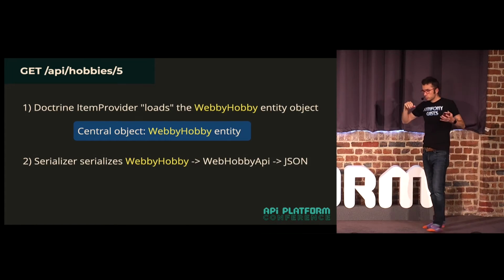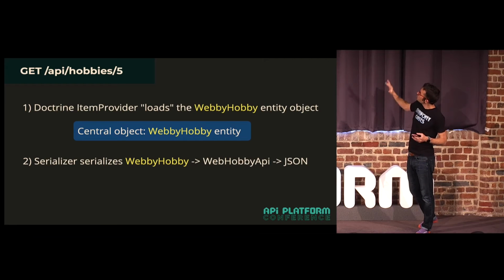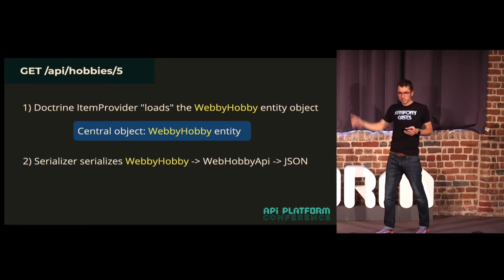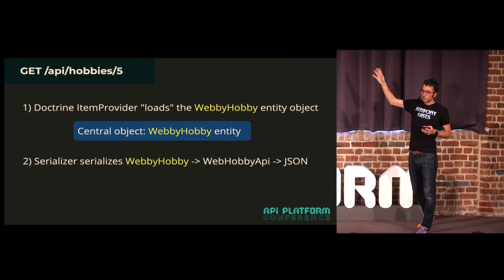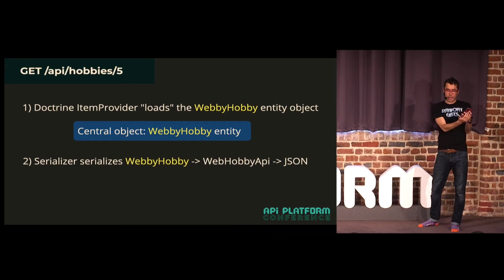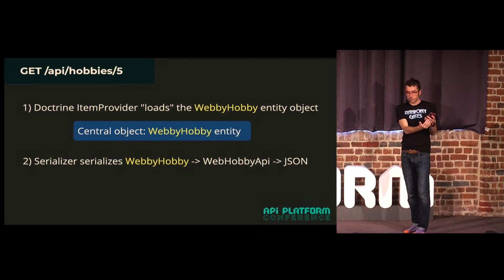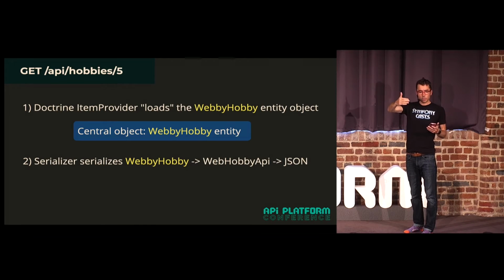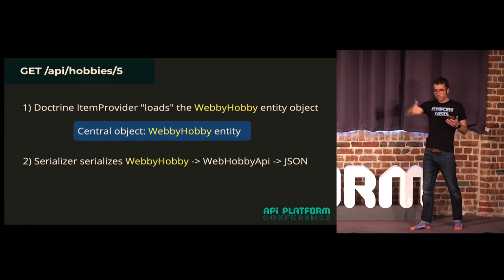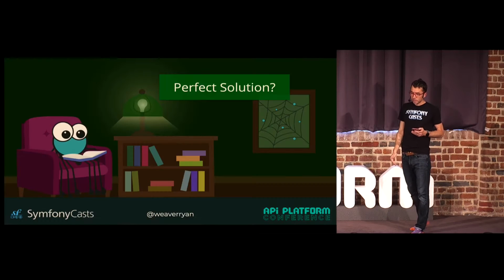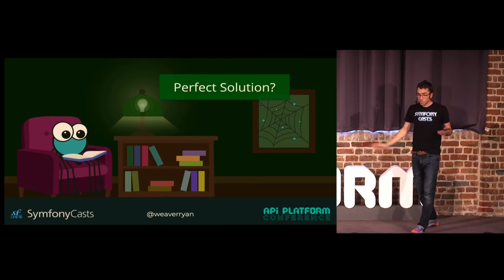And then to go to JSON, and this is maybe a little inaccurate, honestly, this part is so crazy, it confuses me. But your Webby Hobby entity object is actually serialized kind of into a Webby Hobby API, which is then kind of serialized into JSON. So there's a little bit of serialization magic that happens behind the scenes to make that happen.